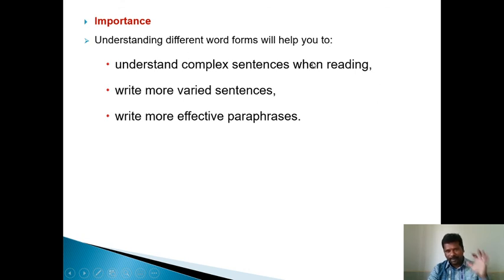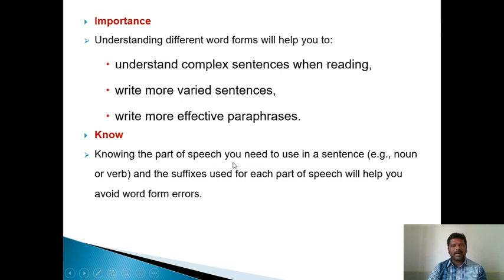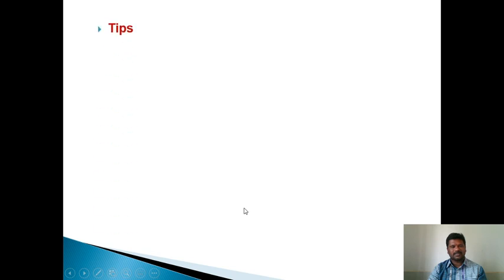The word forms will help us to understand complex sentences, to write more varied sentences, and to write more effective paraphrases. Knowing the part of speech you need to use in a sentence, and the suffixes used for each part of speech, will help you avoid word form errors.